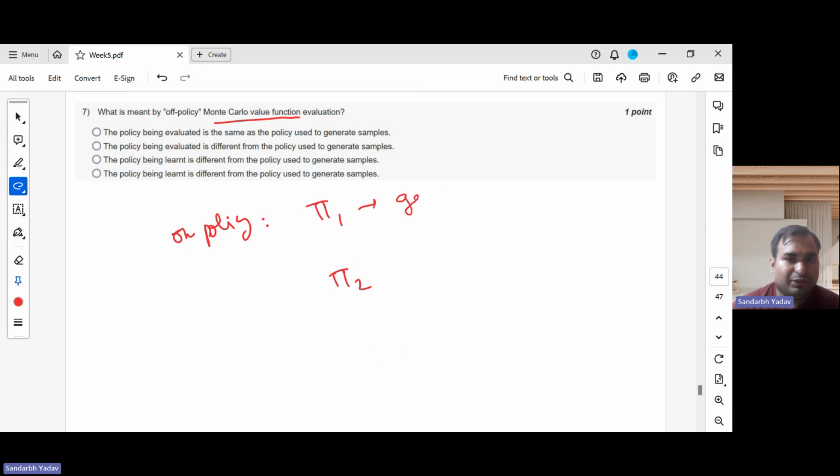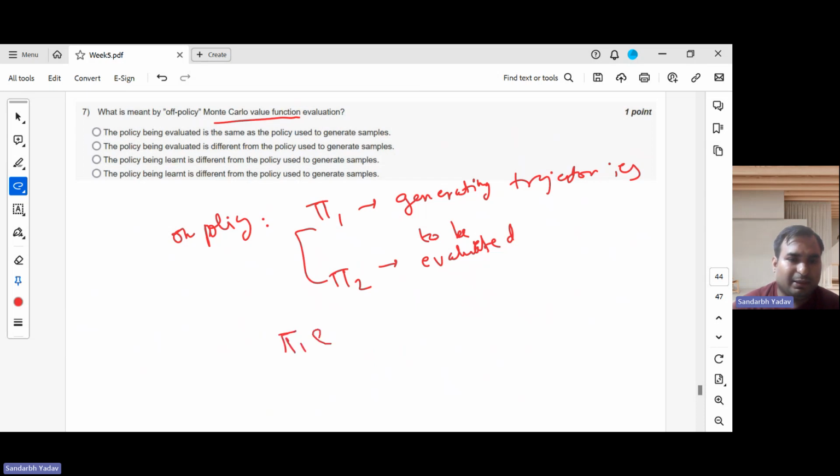One is used for generating trajectories, or samples, and another is the one to be evaluated. In on policy, pi 1 and pi 2 are the same. So we use the same policy which we want to evaluate to generate the trajectories.